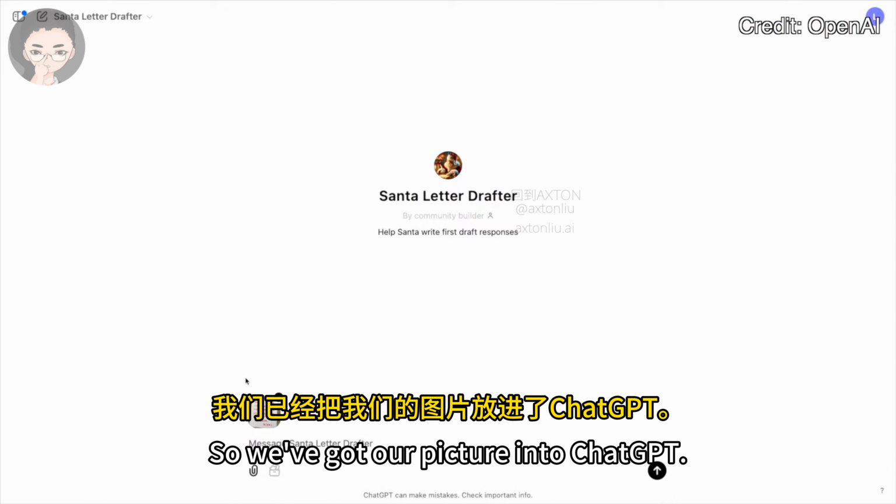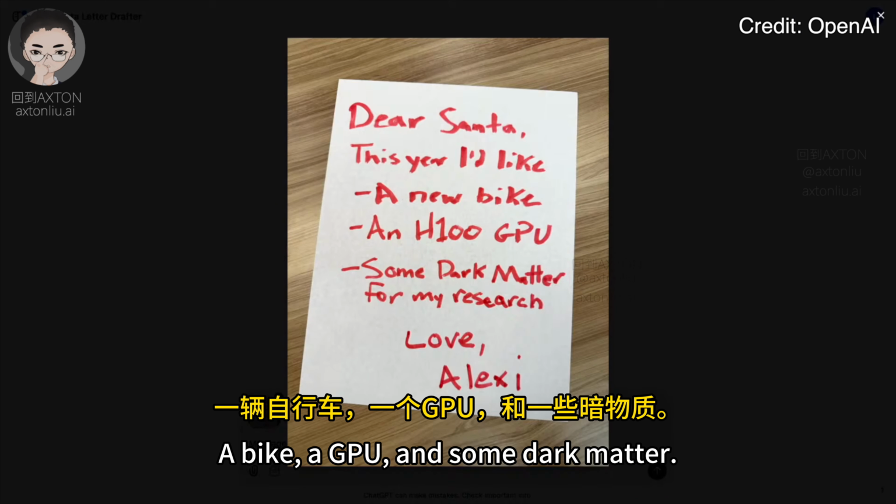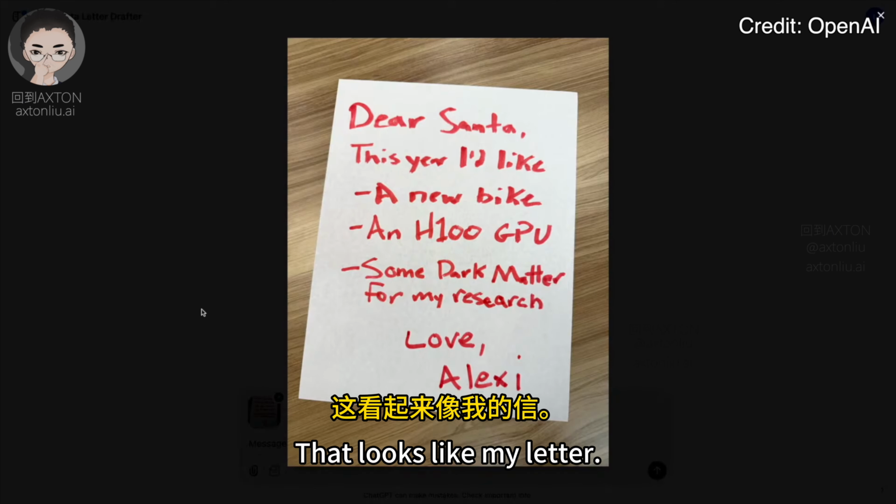So we've got our picture into ChatGPT. Let's open it up real quick just to get a look. A bike, a GPU, and some dark matter. That tracks. All right. Yeah, that's Lexi right there. That looks like my letter.